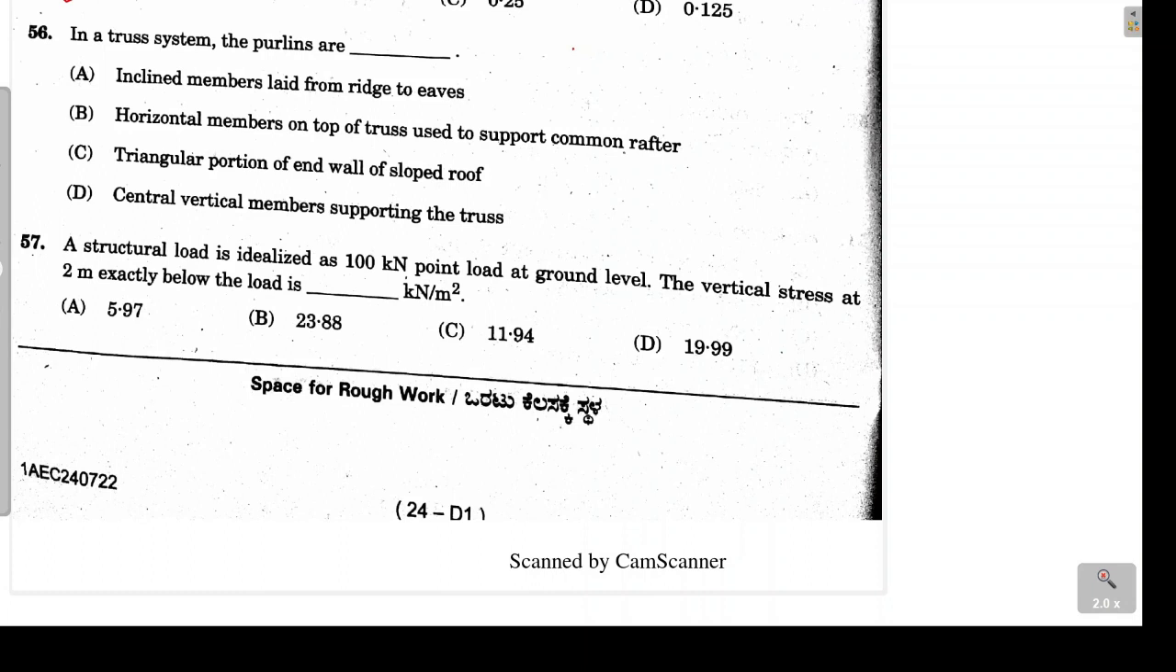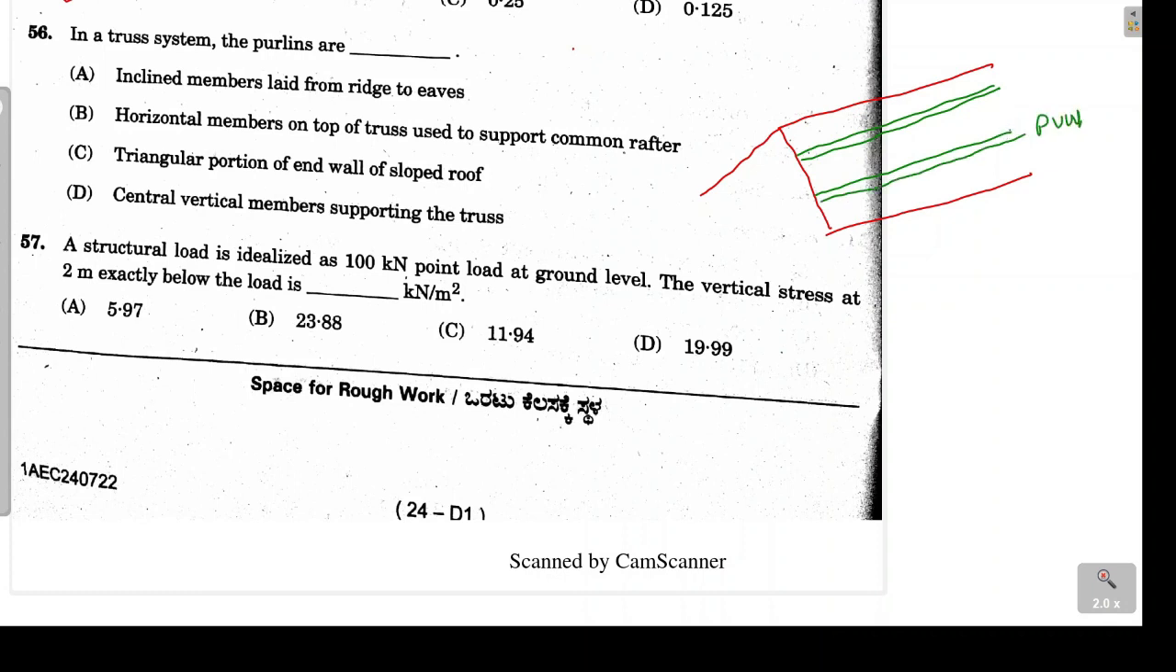Next, problem 56. They are talking about the truss system here and they are asking what are purlins. So in the roof structure, if I draw the diagram which looks something like this, suppose this is our roof. Here certain elements will be used like this. So these are called purlins.